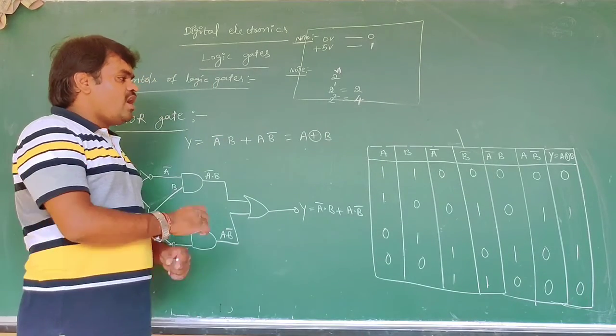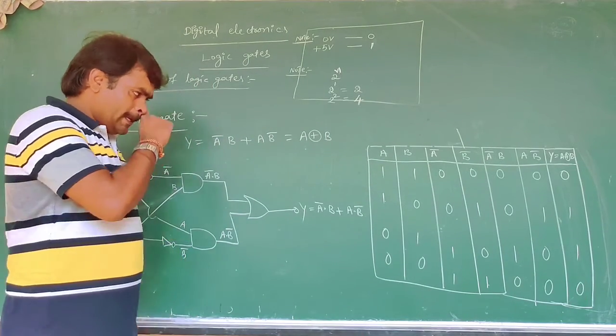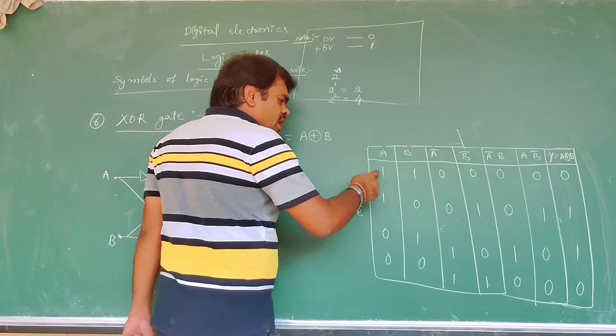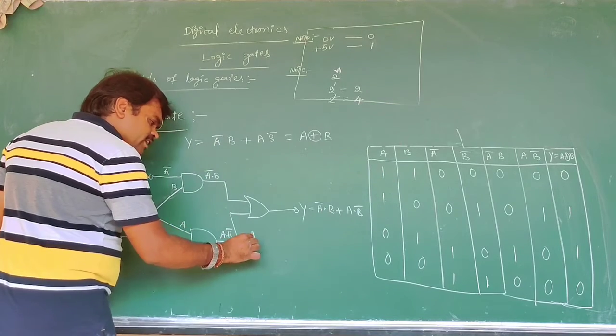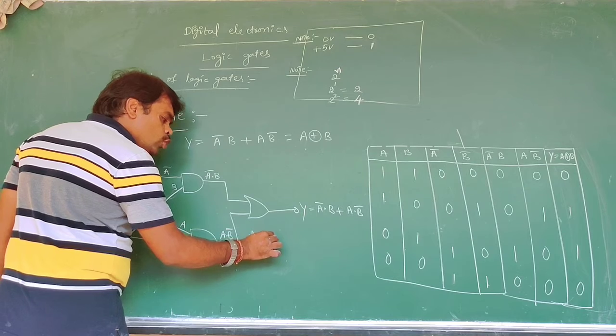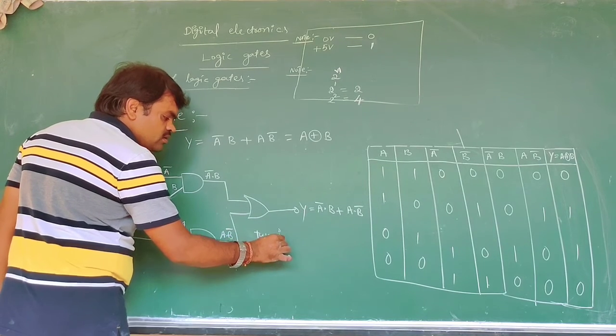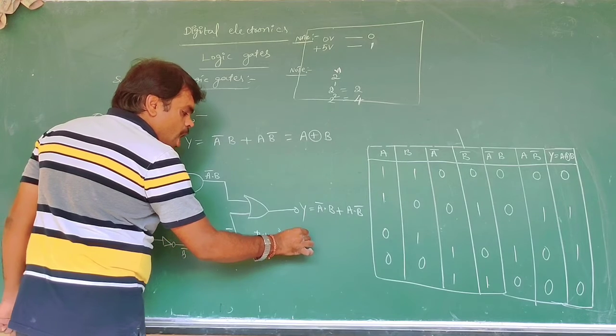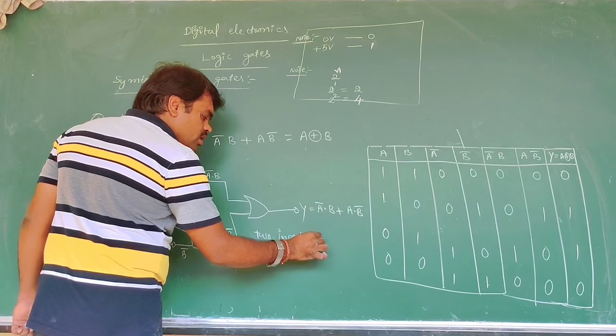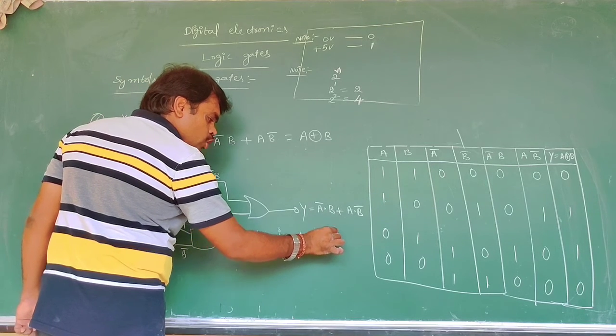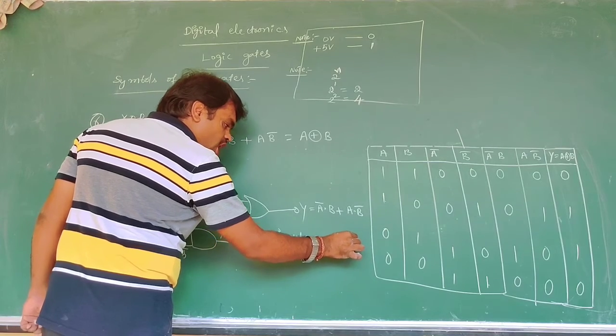See what it is about here. Any two inputs are low or high.